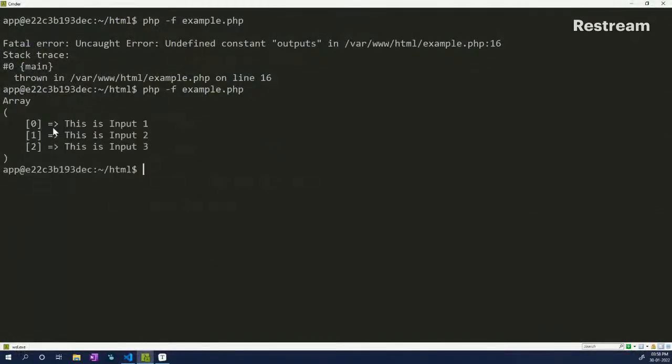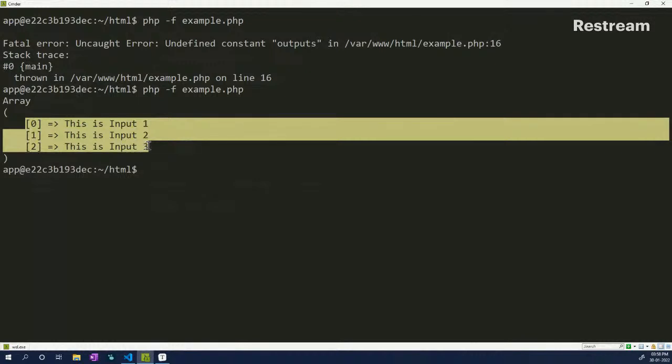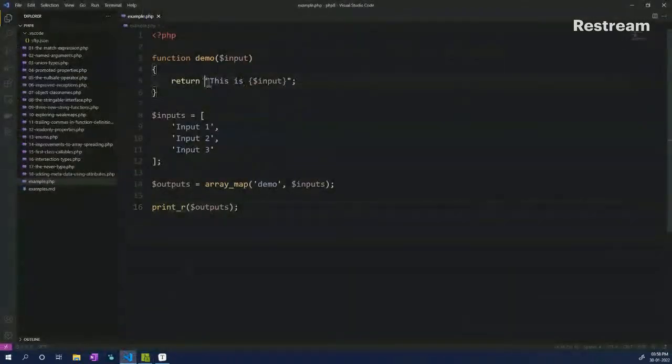There we go. So now you have each of them returned as the return statement from the function. So what is happening is that using array map, we are calling this method one by one and passing different arguments to it, one iteration at a time, right?